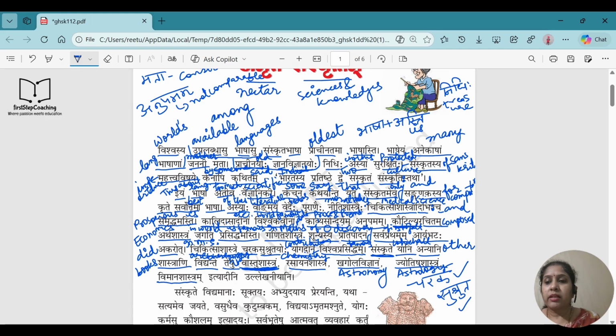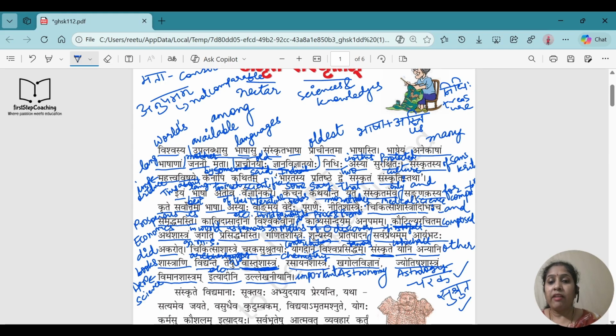Then Viman Shastra is going to be your aerospace science. Aeroscience, you can say. So nowadays we feel like these are modern words, but these are not very modern words for our Sanskrit scripture. They had already done this a long ago. Our saints were very intelligent, and they had done all these things a long ago. Ityadini means etc. Ullekhniyani means important, you can say.